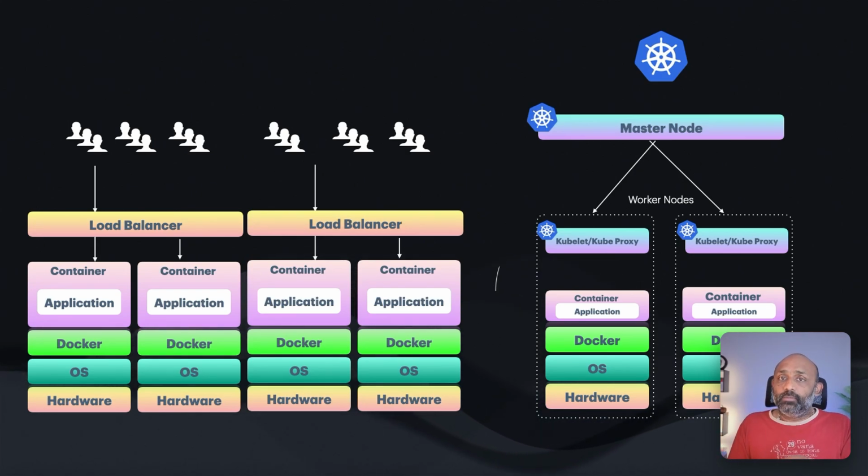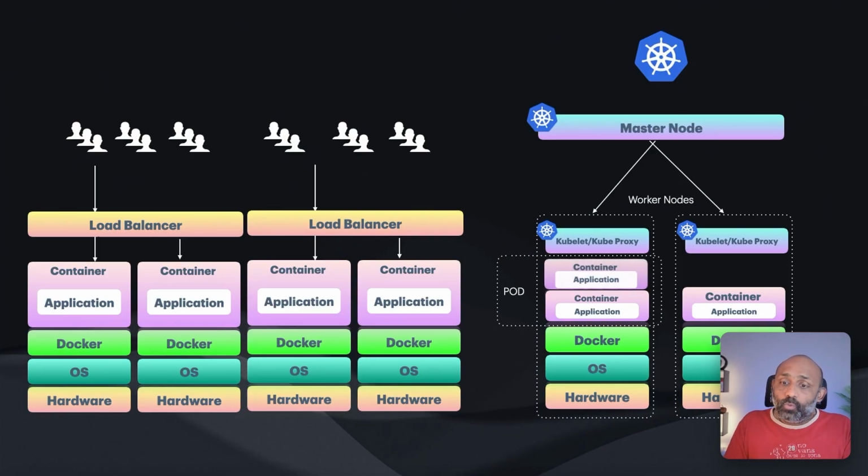So one more important thing we need to know about is when we make a normal server into a Kubernetes worker node, the space where the containers sit is called a pod, right? Technically, this is a logical space where the containers run, okay? Inside a pod, we can run more than one container.